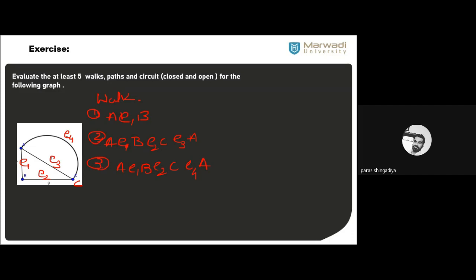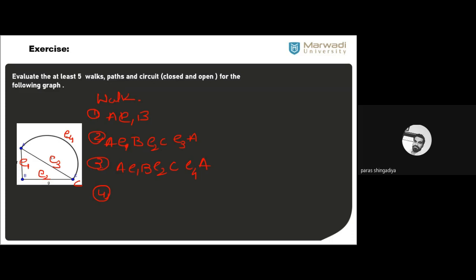Okay, just move on the upper part, over the bridge. Two parallel edges are there, so just move over the bridge. तो आपको दूसरा path मिल जाएगा, ठीक है? और then after, for the fourth one, we can now change your starting place. ठीक है? Starting change कर दो, दूसरा example बन जाएगा.